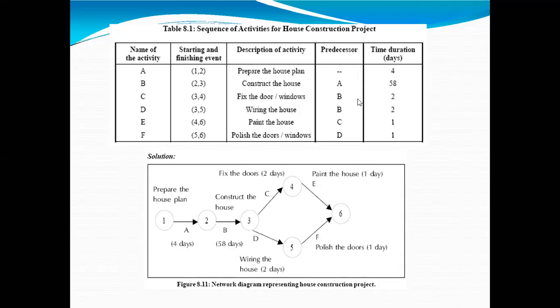Then painting the house. Painting should be done after the door fixing activity, and 1 day is given. And polishing the doors, this is the last activity, and 1 day is given. So for this plan, if you are having any doubt, please ask me.